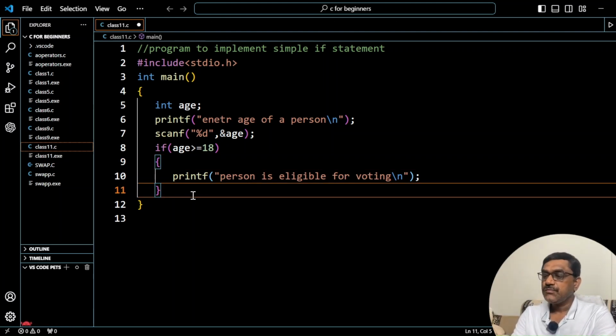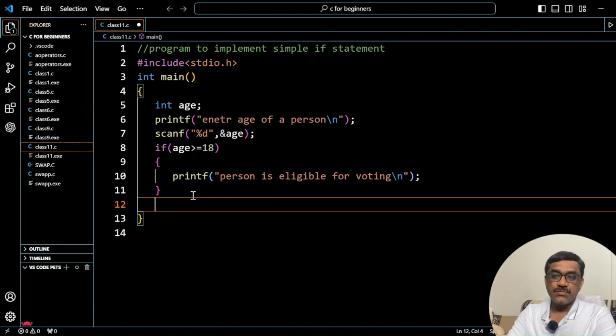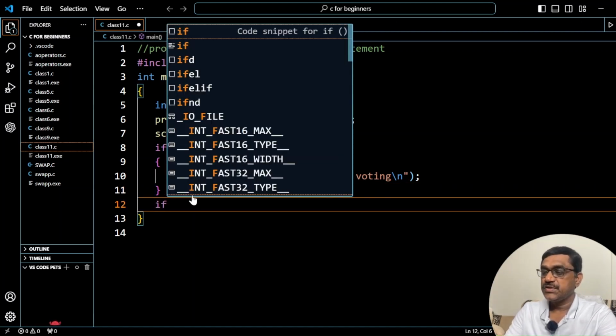Now, when you specify if age is greater than or equal to 18, you are saying that the person is eligible for voting. What about the age if it is less than 18? We are not mentioning any block here. So if you want to mention another block, you have to use another if statement.